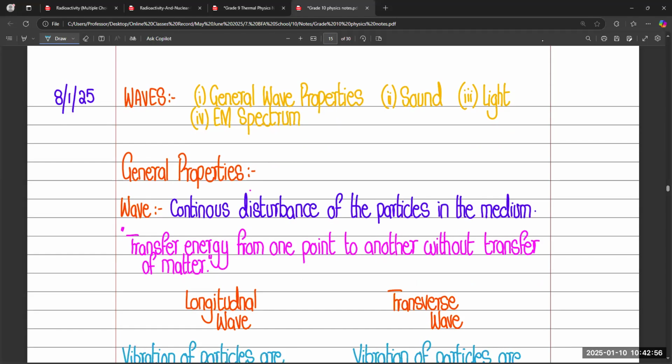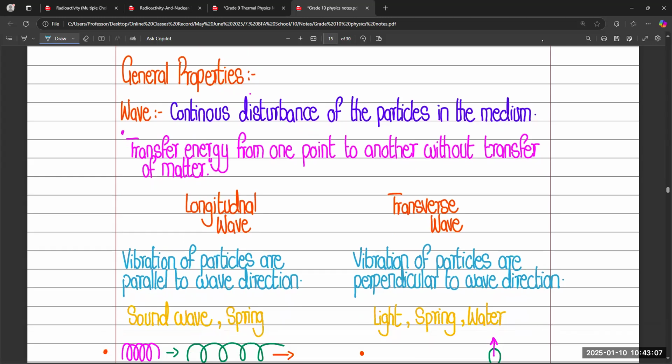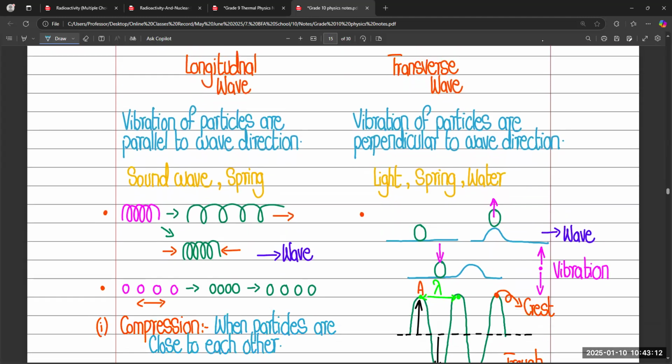So, in the wave section, in the previous class, we discussed the basic definitions of a wave. A wave is the continuous disturbance of particles in the medium. There are two categories, longitudinal wave and transverse wave. In longitudinal waves, the vibration of particles is parallel to the wave direction. It means the vibration of the particles and the motion of the wave are in the same direction. In a transverse wave, the vibration of particles is perpendicular to the wave direction. So this is the difference between longitudinal and transverse wave.